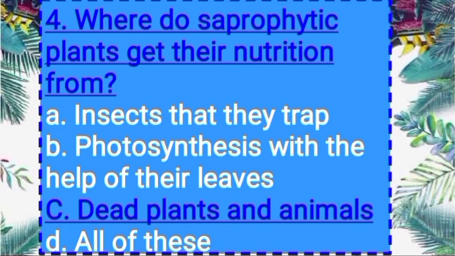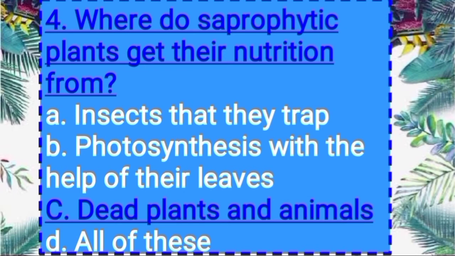Third option, dead plants and animals. Option D, all of these.